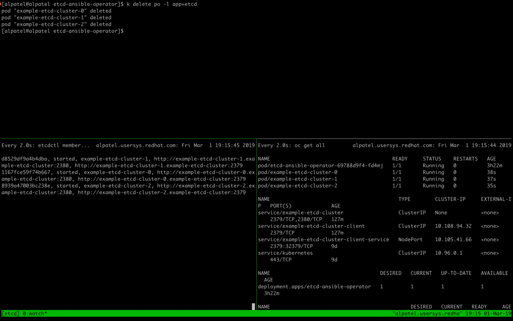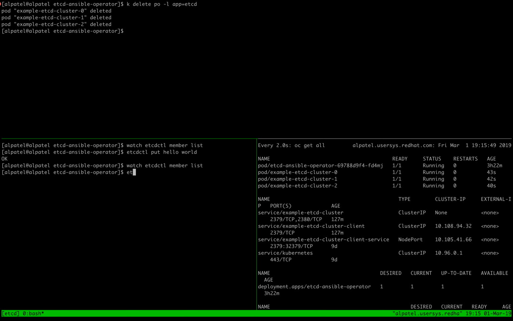There it is. The cluster has become reachable, and let's see if the data exists. There you go. So the stateful set controller with persistent volume has helped us not only to regain quorum, but also regain the data that was lost.